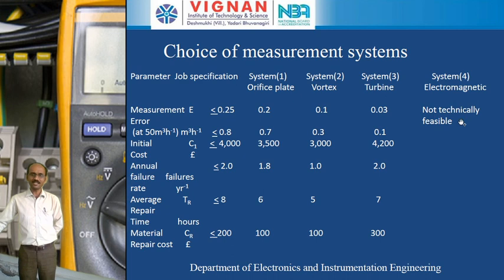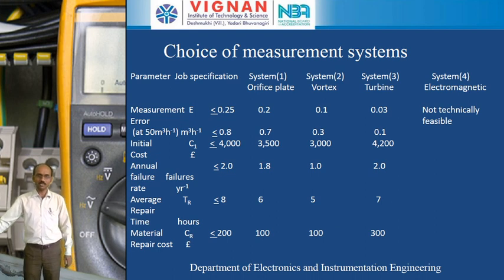For that reason, this element is not technically feasible. Then we take only these three systems: orifice plate, vortex meter, and the turbine meter. If you compare these three systems, system 1, system 2 and system 3, system 2 has the minimum total lifetime operating cost compared to the orifice plate and the turbine meter. So in that case, we are going to take the vortex meter for the measurement of the flow rate.